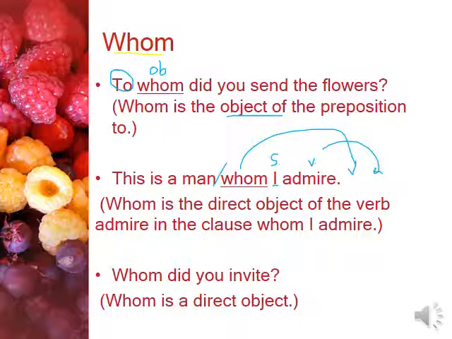I admire whom. Okay, so let's look at this example. Whom did you invite? Maybe this example is clearer than the previous one. Whom did you invite? Whom is a direct object. So let's discuss this.